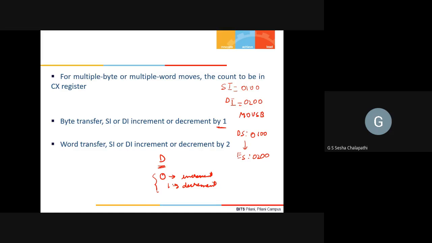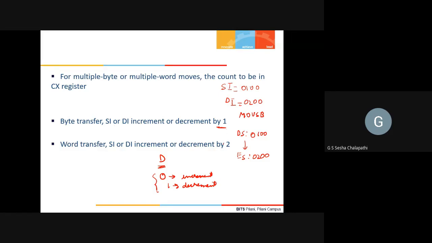So 0 will increment and 1 will decrement, most probably, or the other way around. If a byte was transferred, it will increment or decrement by 1, because every offset points to one byte of data. Generally memory is byte organized, and therefore an address is given for each byte.